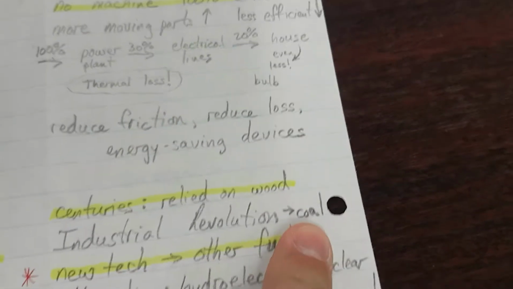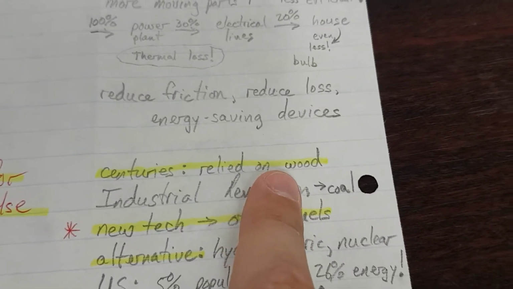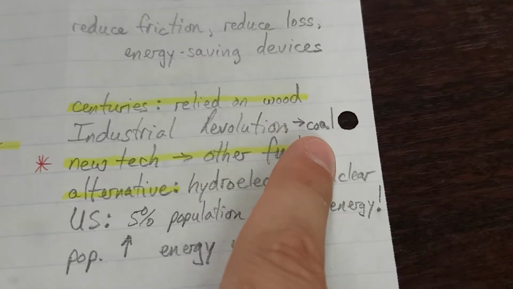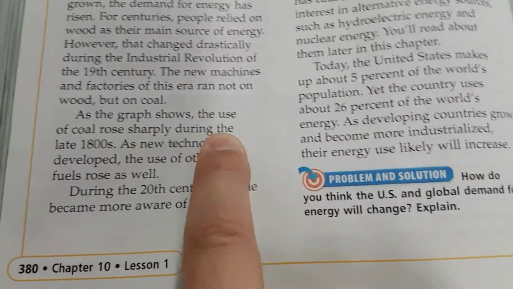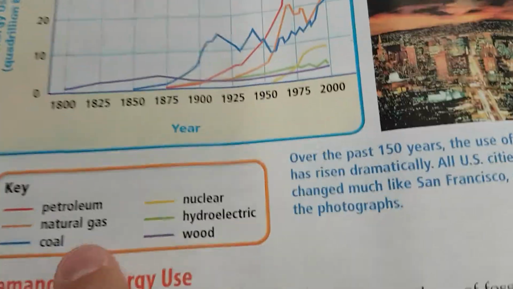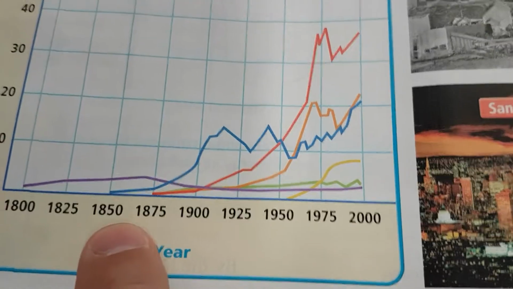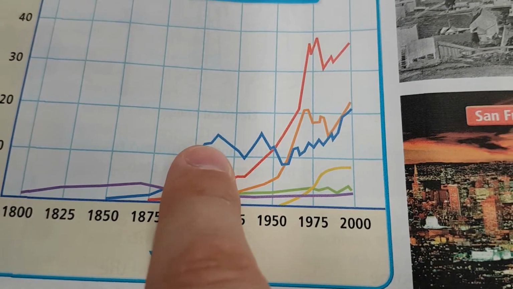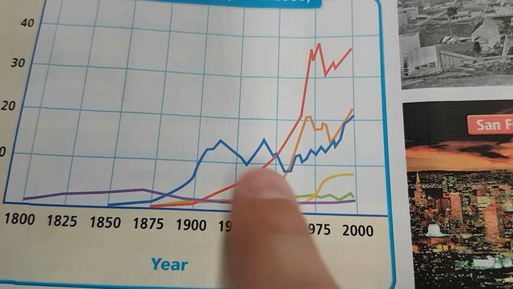Industrial Revolution, coal. Hey, sounds like Minecraft. You start with wood, but eventually you get to have furnaces and other things that run on coal. As the graph shows, the use of coal rose sharply during the late 1800s. Okay, let's look at that. Coal is the blue line. As the late 1800s come, all of a sudden it ramps up. And here in the early 1900s and up until today, coal is used a lot.